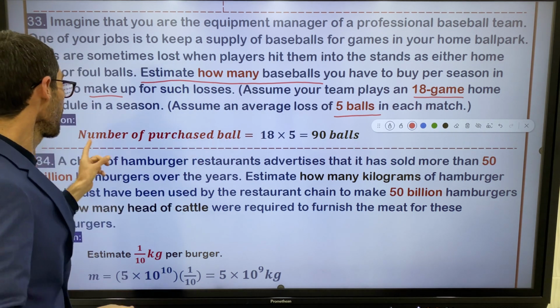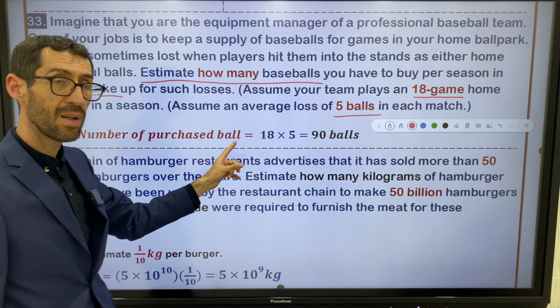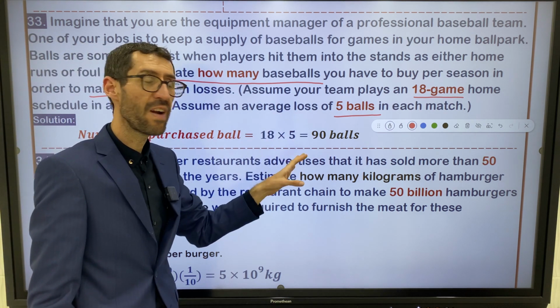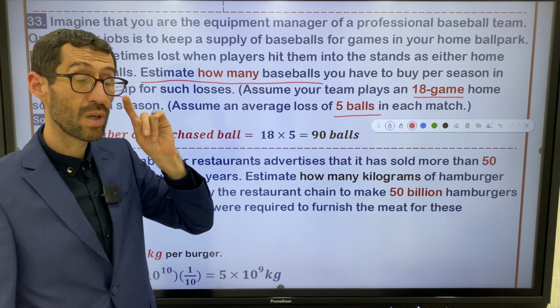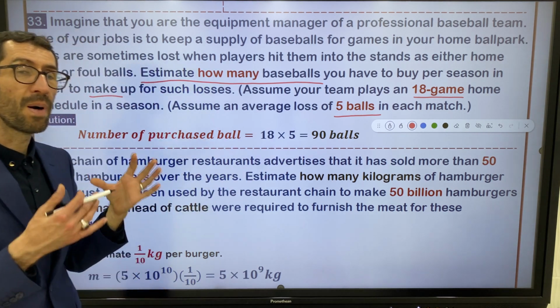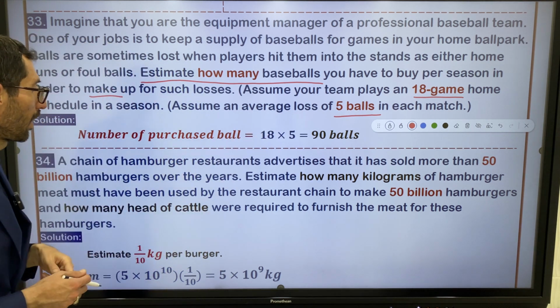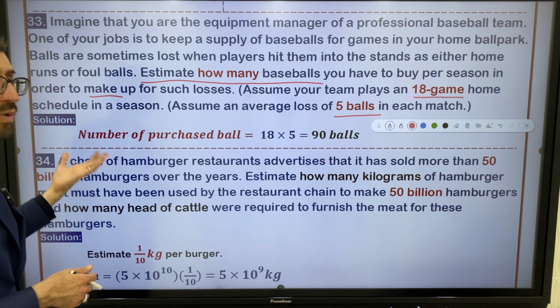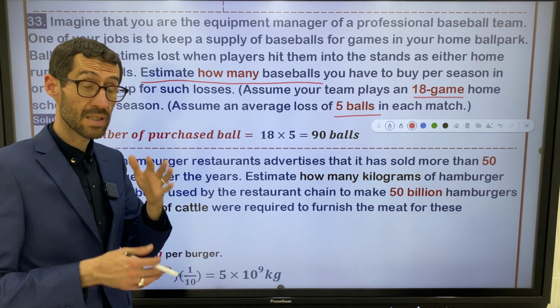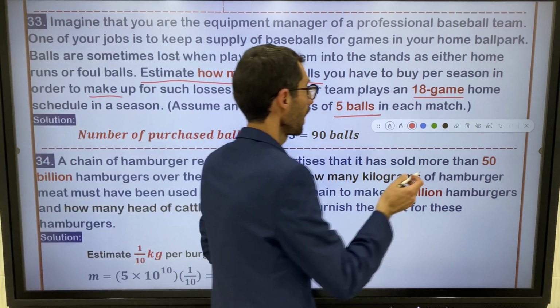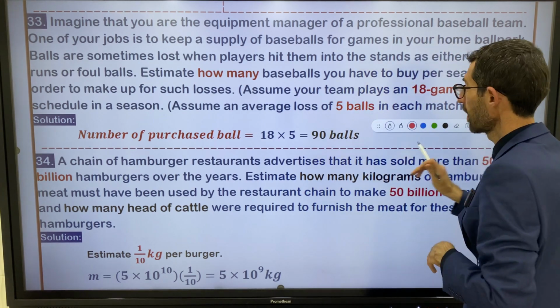So the number of purchased balls is equal to 18 multiplied by 5, which becomes 90 balls. You have to buy 90 new balls. That's why, in order to make up the loss, you have to buy 90 balls. Let's move on to another question.